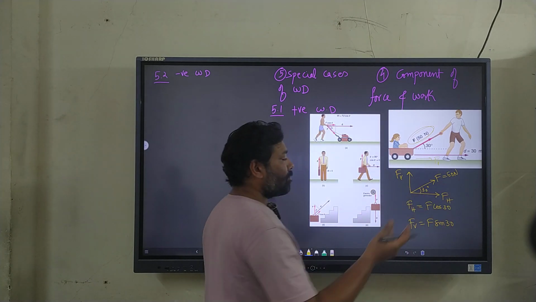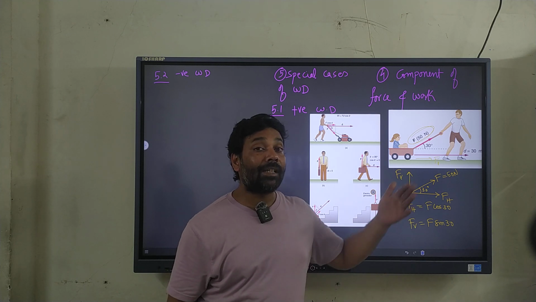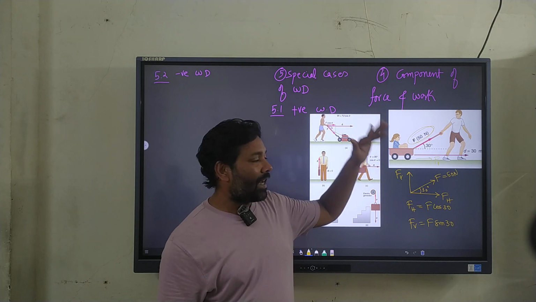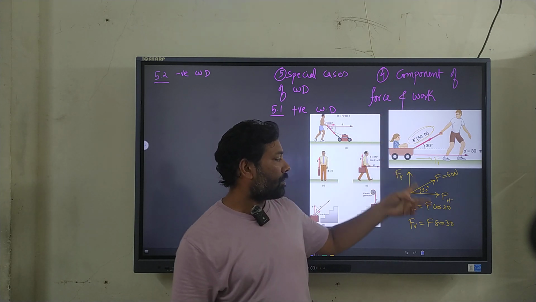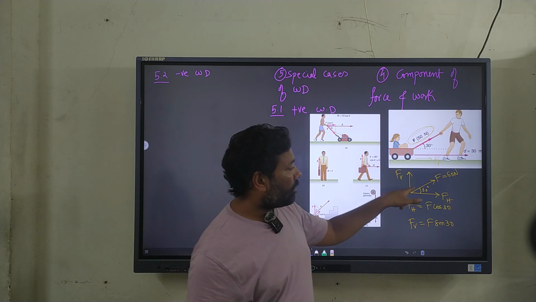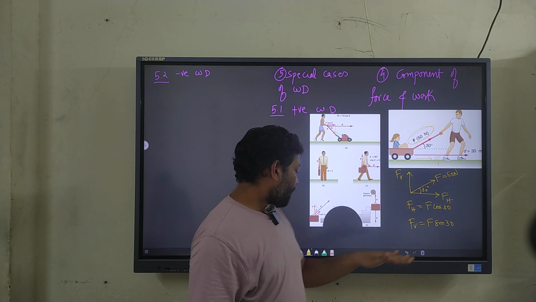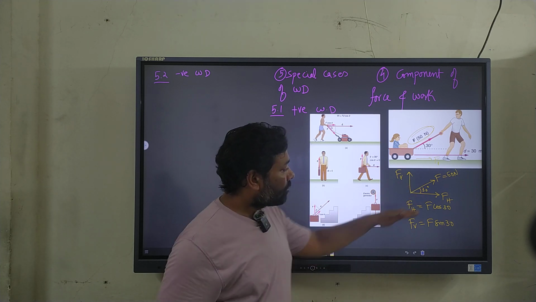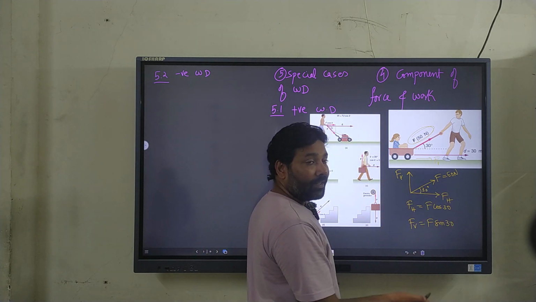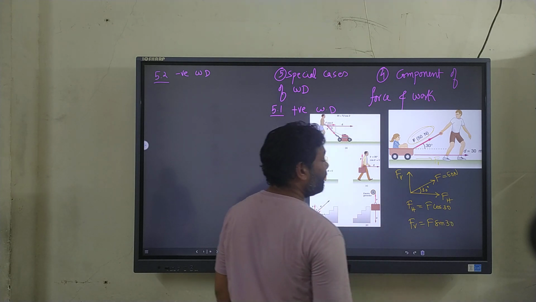There is a physics behind how these things came, but those things fall into the details of vectors. So you can go to the lecture on vectors and see in detail how the components of the force are obtained. As of now, just remember that the force which acts at an angle has its component in the horizontal direction as well as in the vertical direction. How do we get the horizontal component? F cos theta, and the vertical component as F sin theta.